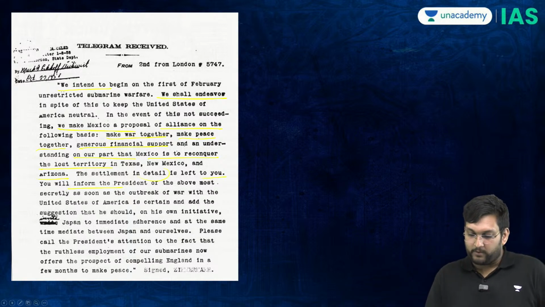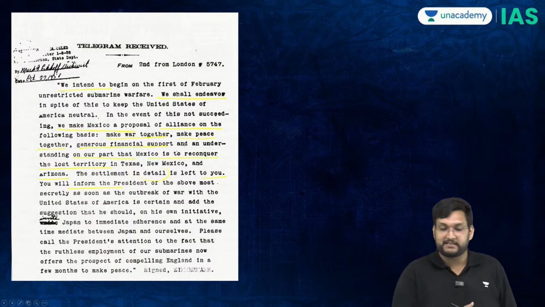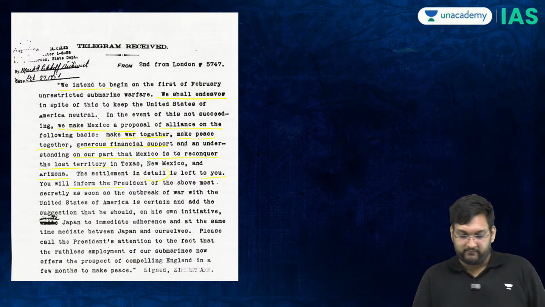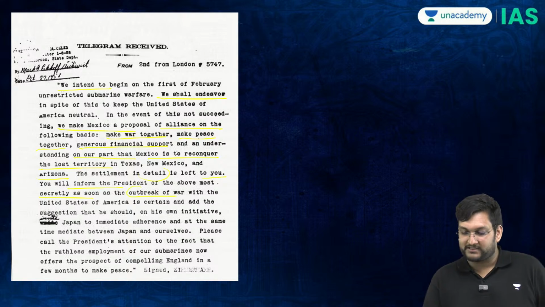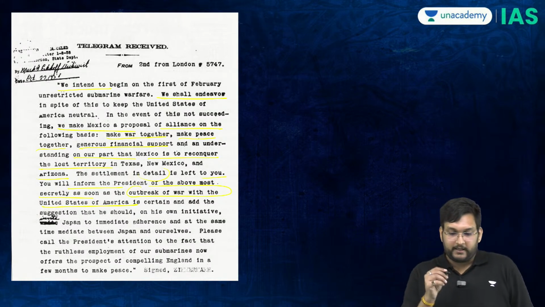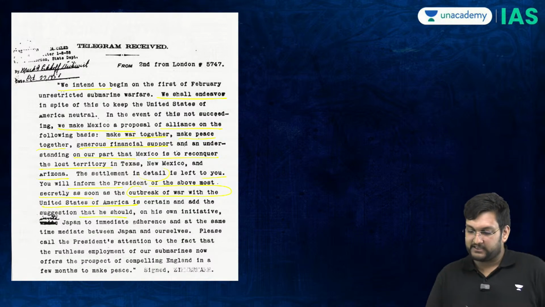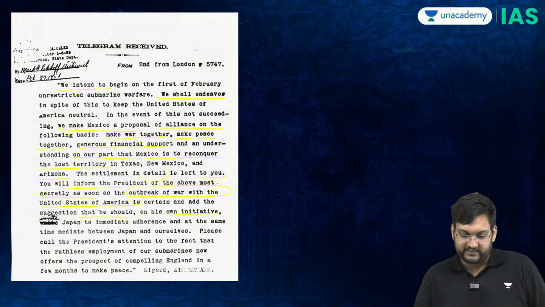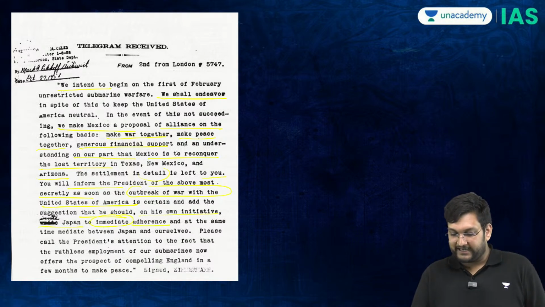You will inform the president of the above most secretly as soon as the outbreak of war with the United States of America is certain, and add suggestions that he should, on his own initiative, invite Japan to immediate adherence.